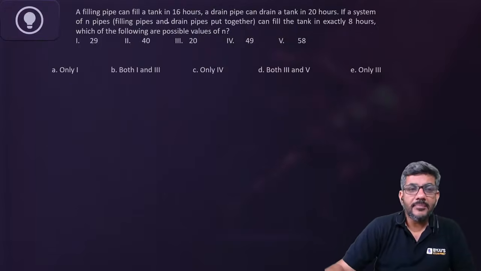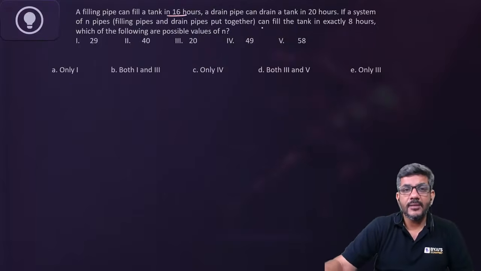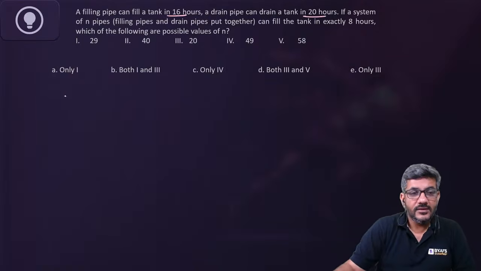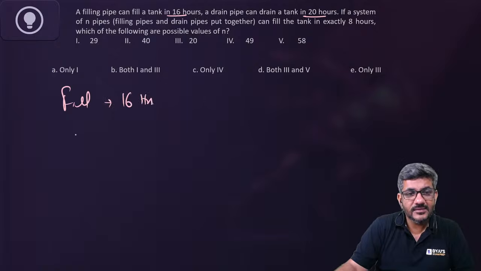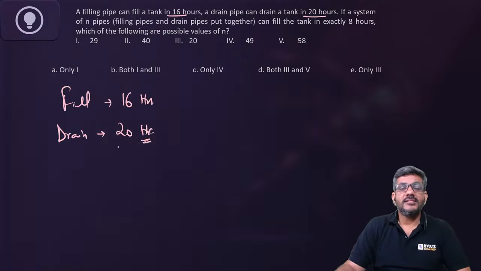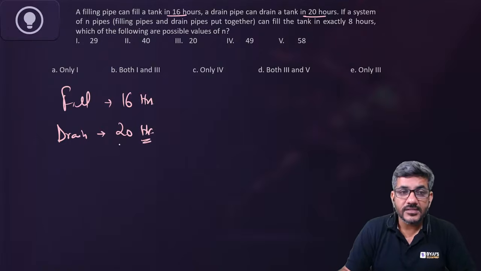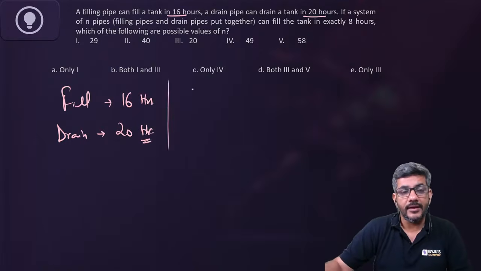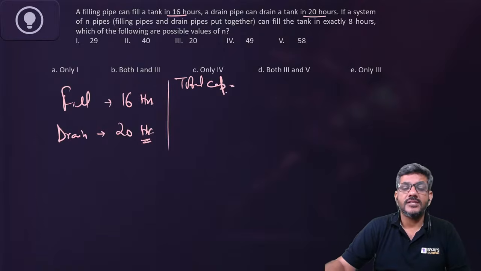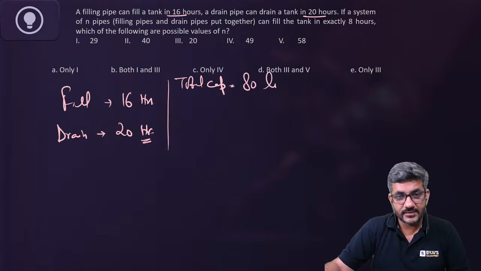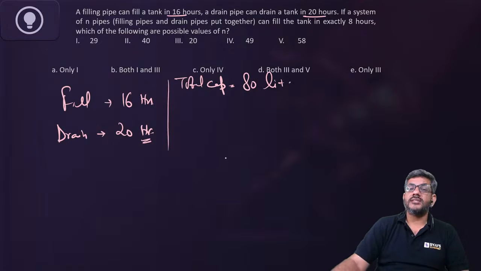It says a filling pipe can fill a tank in 16 hours. A drain pipe can drain it in 20 hours. And a system of n pipes can fill the tank in exactly 8 hours. Which of the following are possible values of n? So I am assuming the total capacity of the tank as the LCM of 16 and 20, which is 80 liters.